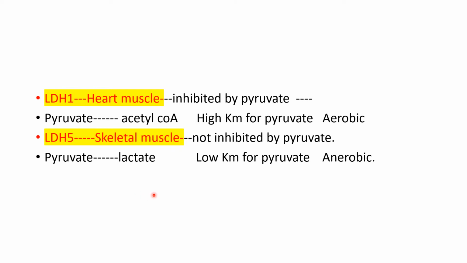Pyruvate is converted to lactate by lactate dehydrogenase in skeletal muscle, but in heart muscle pyruvate is not converted to lactate. Instead it is converted to acetyl CoA, which is well suited for the aerobic environment in heart muscle and the anaerobic environment in skeletal muscle.